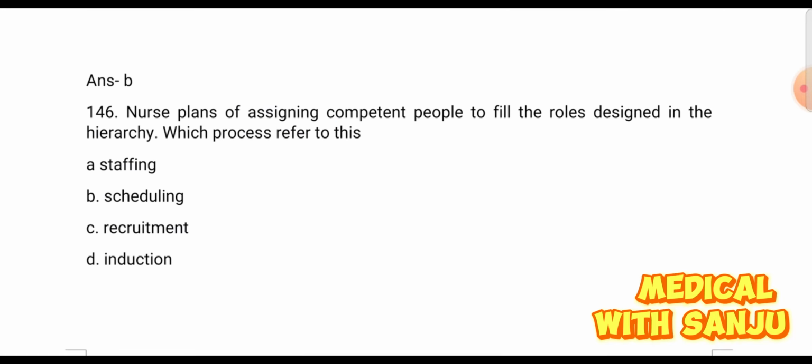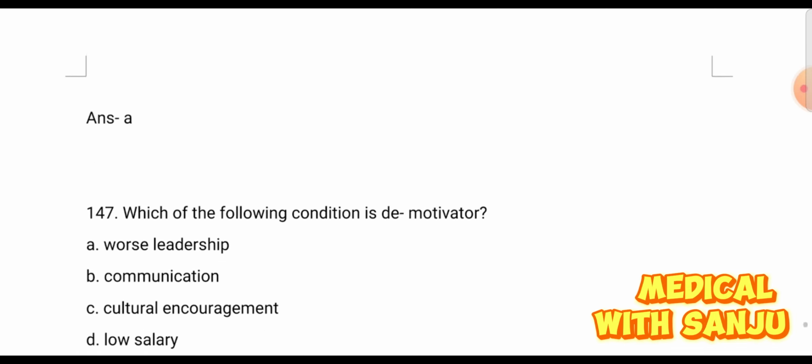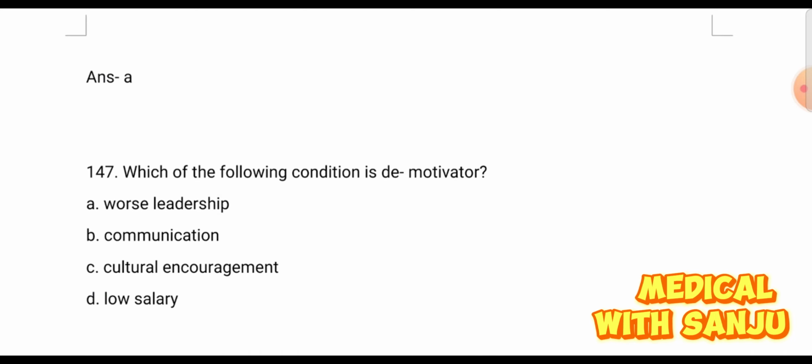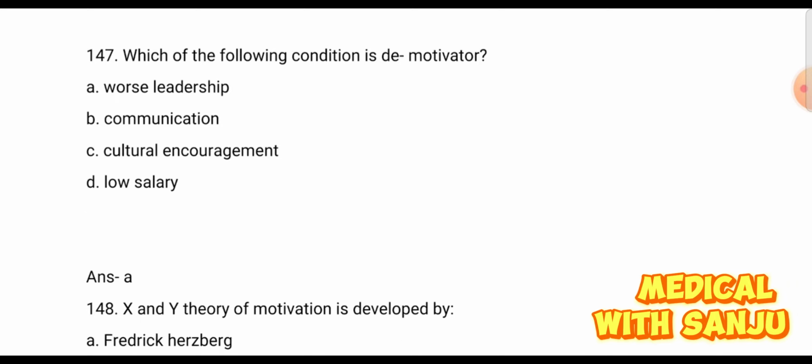Question number 146. A nurse plans assessing competent people to fill the roles designed in the hierarchy. Which process refers to this? Option A, staffing, option B, scheduling, option C, recruitment, and option D, induction. Right answer is option A. Question number 147. Which of the following conditions is demotivating? Option A, worse leadership. Option B, communication. Option C, culture encouragement. Option D, low salary. Worse leadership, option A, is the right answer.